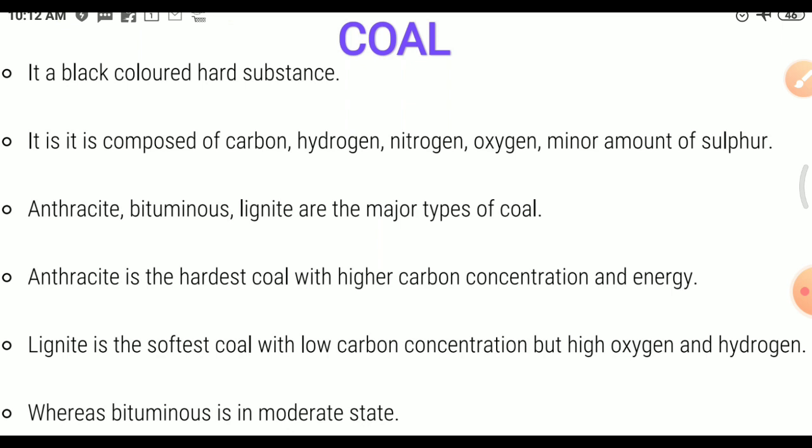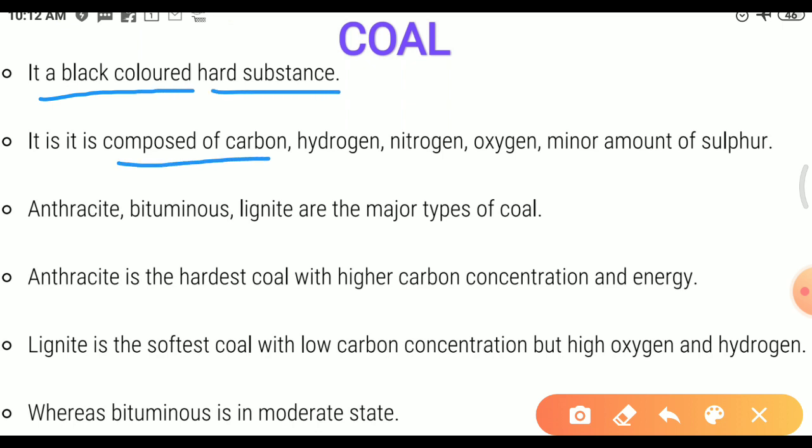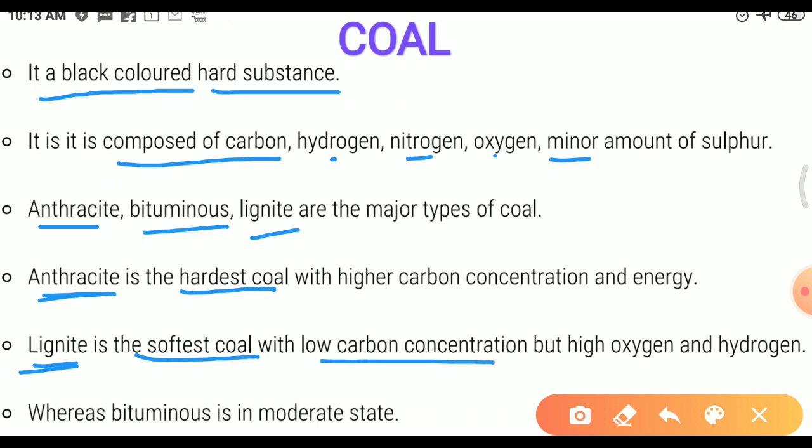So, major points about the coal we can write. Coal is a black colored hard substance. It is composed of carbon, hydrogen, nitrogen, oxygen and minor amount of sulfur. Anthracite, bituminous, lignite are the major types of coal. Anthracite is the hardest coal with higher carbon concentration and energy. Lignite is the softest coal with low carbon concentration but high oxygen and hydrogen, whereas bituminous is the moderate state.